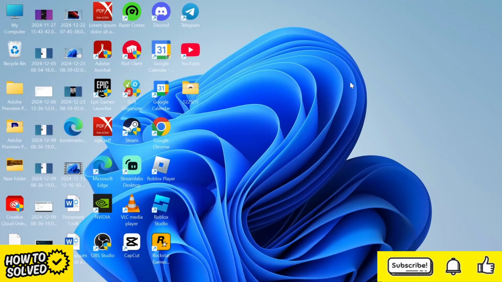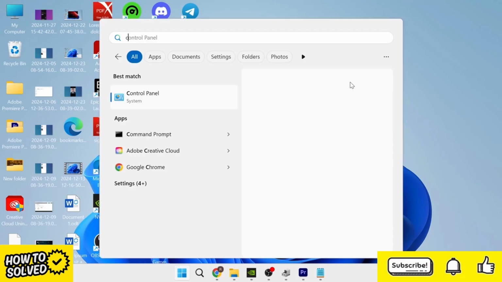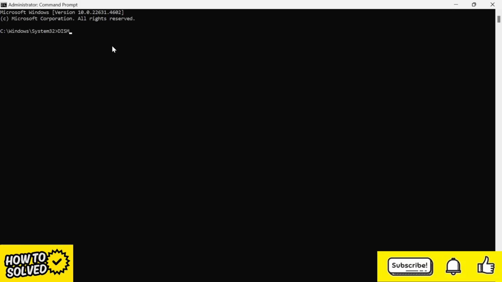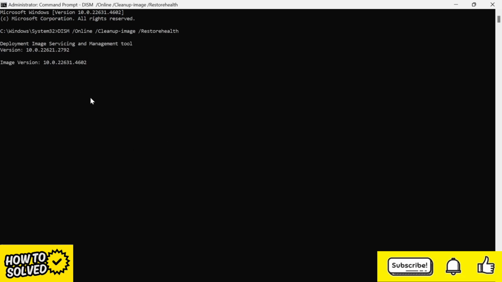Now, the first step is to head over to your Start menu and search for CMD, and then right-click on the command prompt and run this as administrator. In this window, we need to type in DISM /online /cleanup-image /restorehealth, and then hit enter. Now, you will need to wait a few minutes while this goes ahead and scans your computer for any corrupted or damaged files. So just be patient and wait for this to get to 100%.